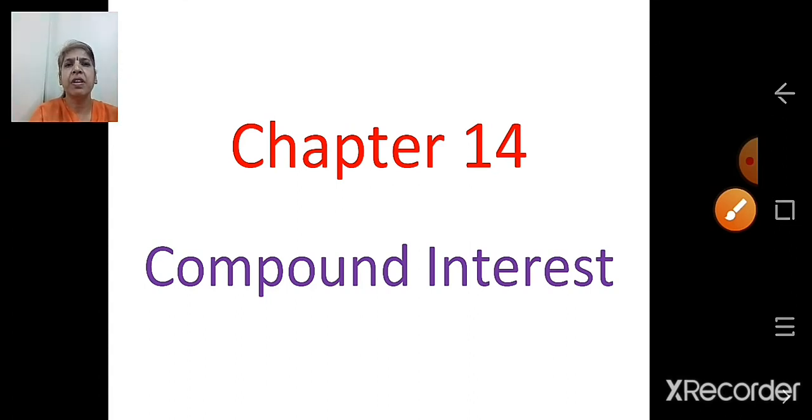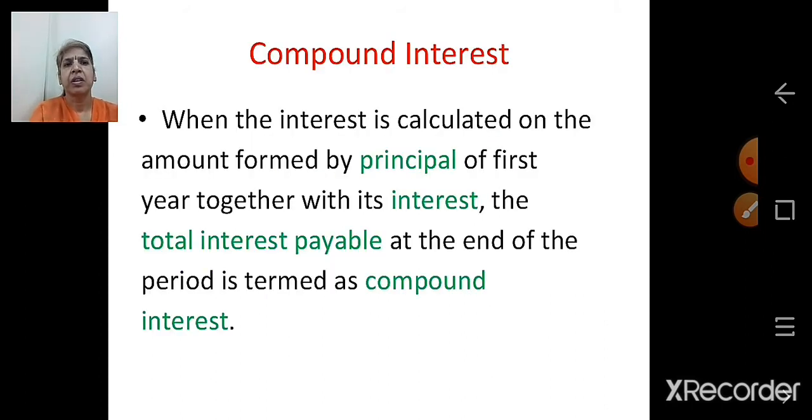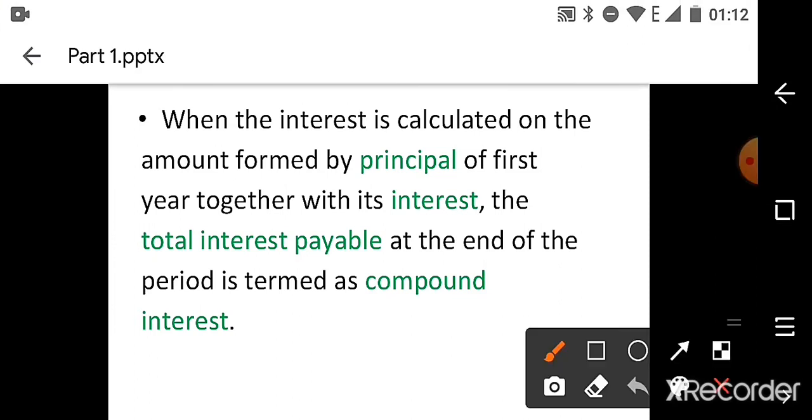So today we are going to learn a new chapter, chapter 14, compound interest. What is compound interest? When the interest is calculated on the amount formed by the principal of the first year together with its interest, the total interest payable at the end of the period is termed as compound interest.